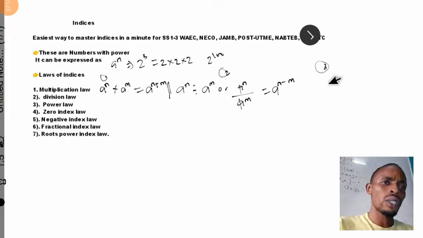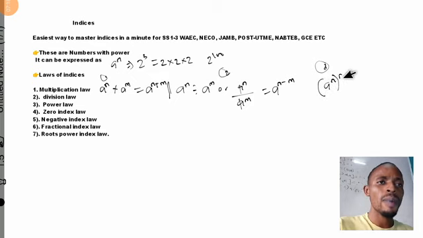Whenever I say an expression, we have a raised power of n, and also the open bracket, also raised power of m. So this a is raised to the first power, the index is n here, and it's still raised to the power of m. So this law, something like this, is called the power law of indices.